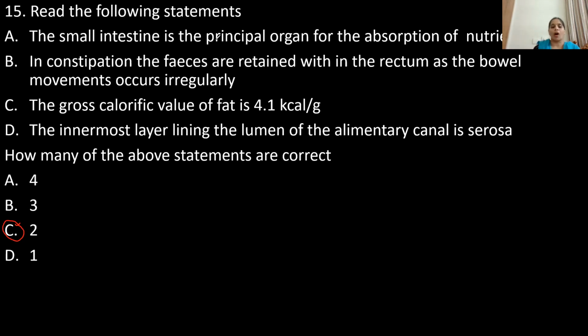And the last two statements are wrong, children. The gross calorific value of fat is 9.0 kilocalories per gram. It's not 4.1. And the innermost layer lining the lumen of the alimentary canal is serosa. No, serosa is not the innermost layer, children. It's the outermost layer. Yes. So option C is correct, children. Here, the first 2 statements are correct.